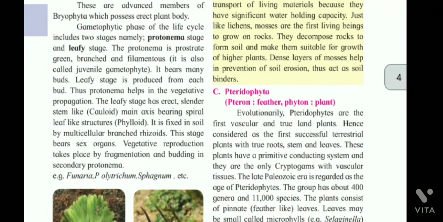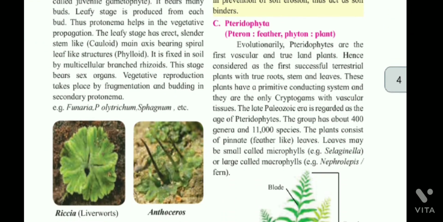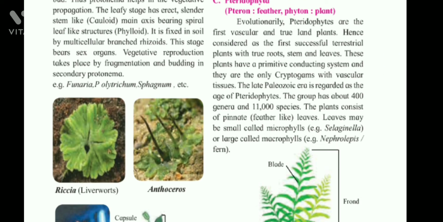Then we have Pteridophyta. Pteron means feather, phyton means plant. Evolutionarily, pteridophytes are the first vascular and true land plants, hence considered as the first successful terrestrial plants with true roots, stems and leaves. These plants have a primitive conducting system and they are the only cryptogams with vascular tissue. The late Paleozoic era is regarded as the age of pteridophytes.